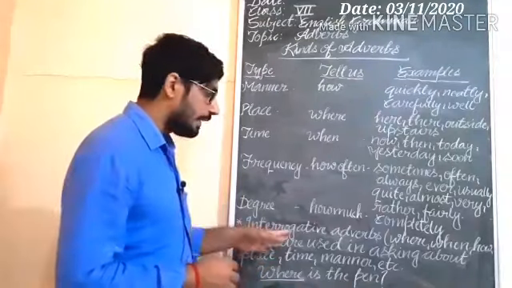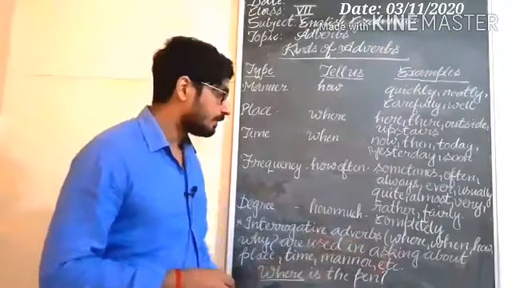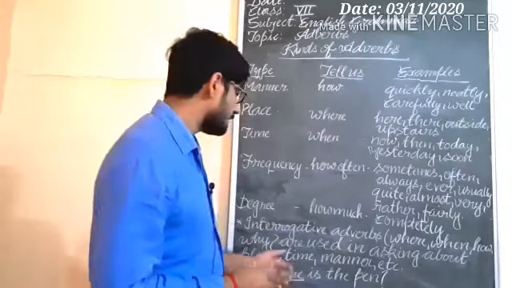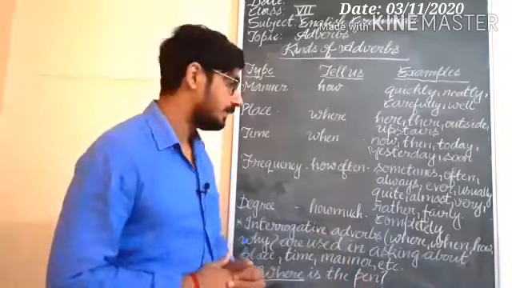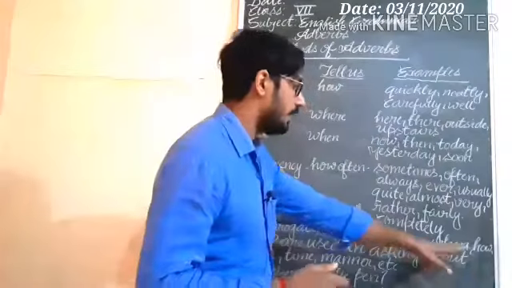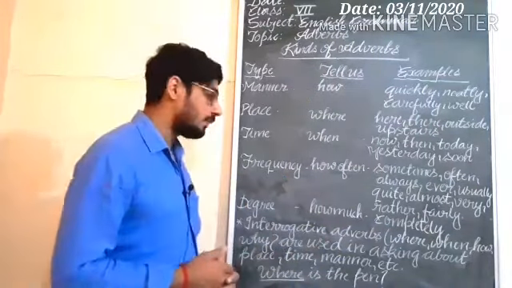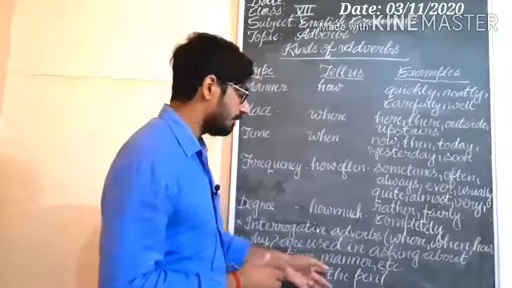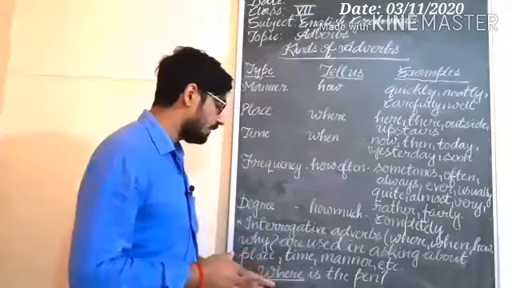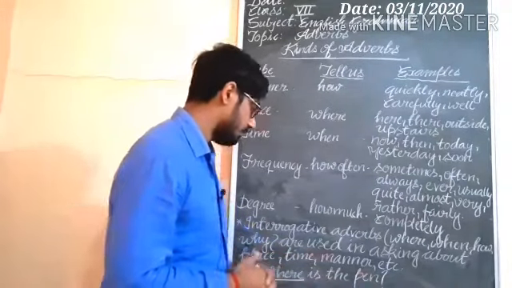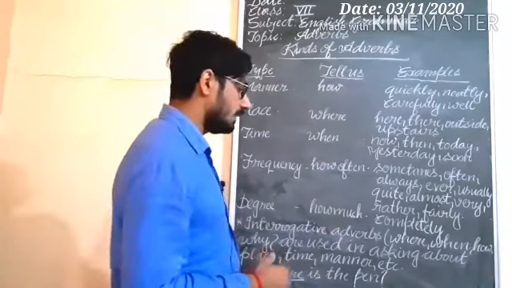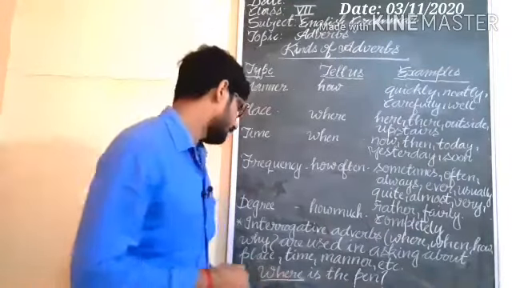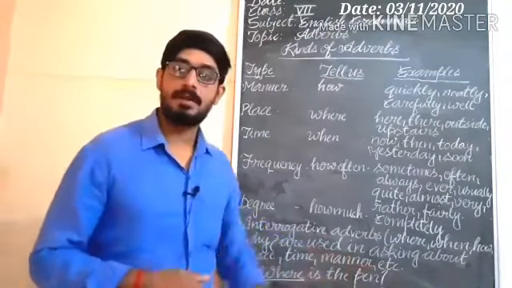Afterward, interrogative adverbs: where, when, how, why are used in asking about place, time, manner, etc. Understand? We use where, when, how, why, these interrogative adverbs, in asking about place, time, manner, etc. So first example, you are getting: Where is the pen? It tells about the place, the word. Understand? Interrogative adverb. Place, time, and manner.